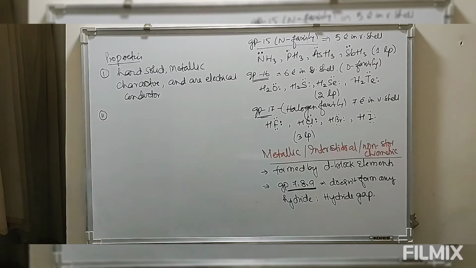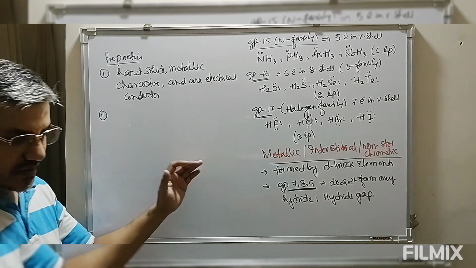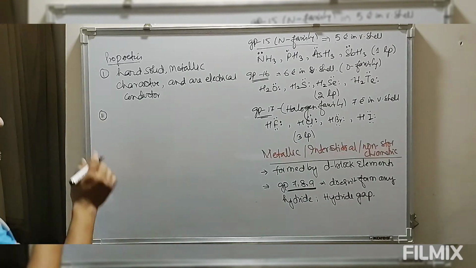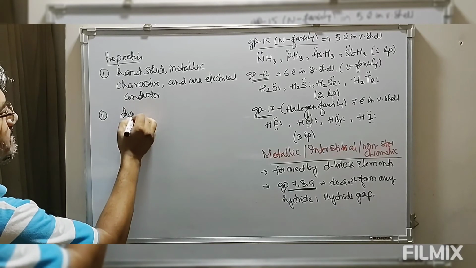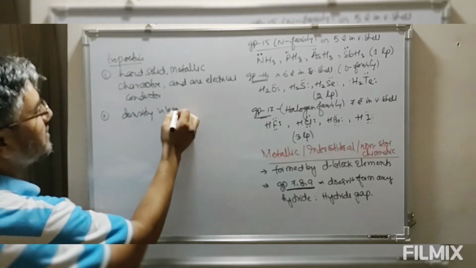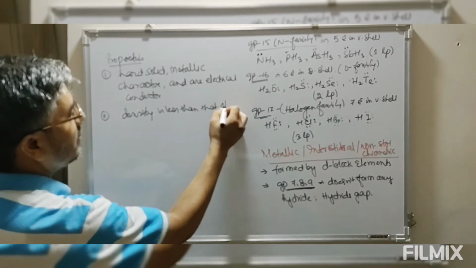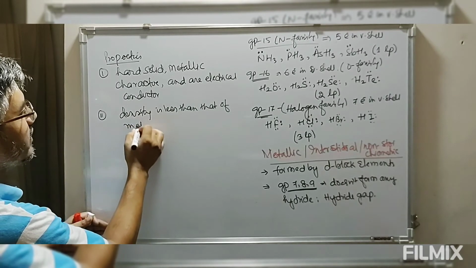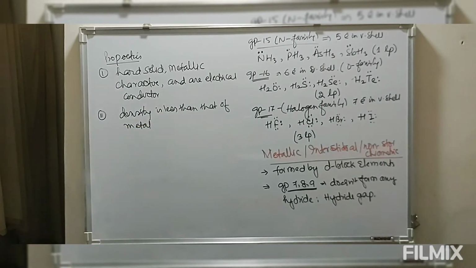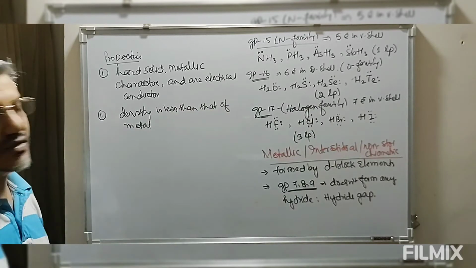Second property of these metallic or interstitial or non-stoichiometric hydrides is the density. The density of this hydride is less than that of the metal. When we compare the density of these hydrides with the density of the metal, the density of the metallic hydride is always less than that of the metal.